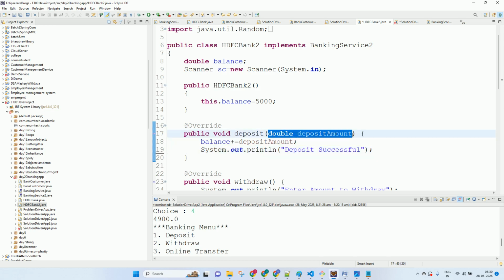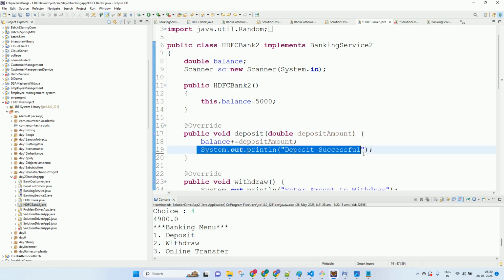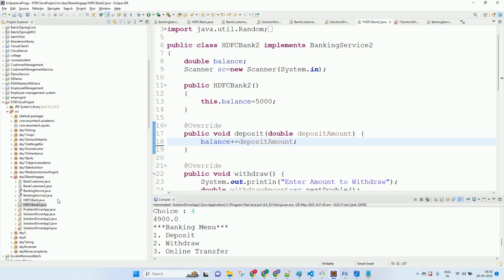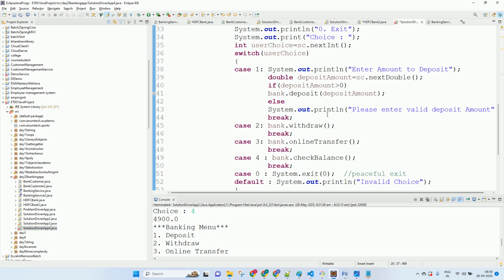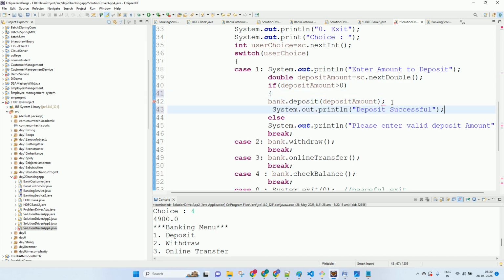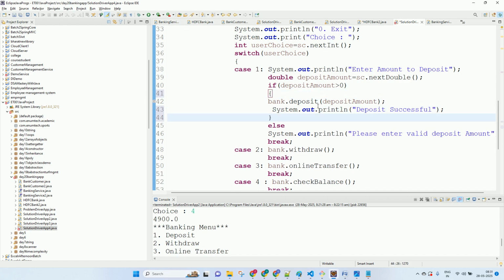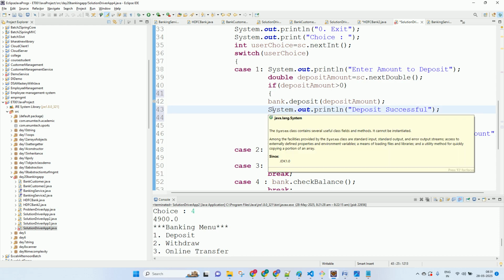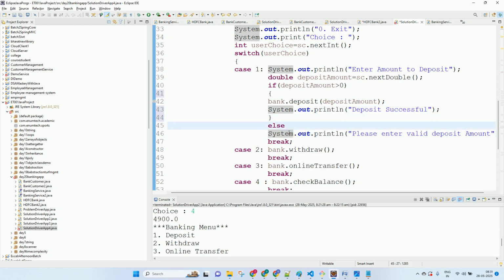So where is the client? If this is there, we'll say deposit successful. As this else has only one single line, no need to give the curly brackets. So now this is looking much better. Now my banking class has only one responsibility: whatever amount you get, you just deposit that. Validation will be done by the client and given to you.